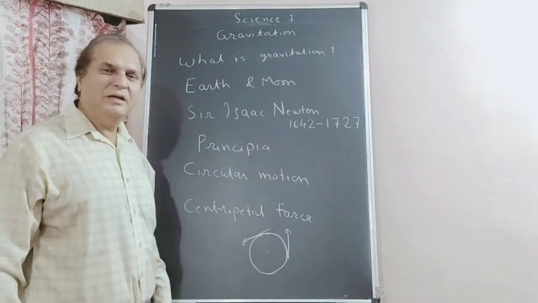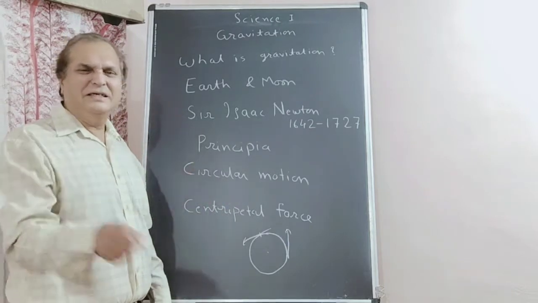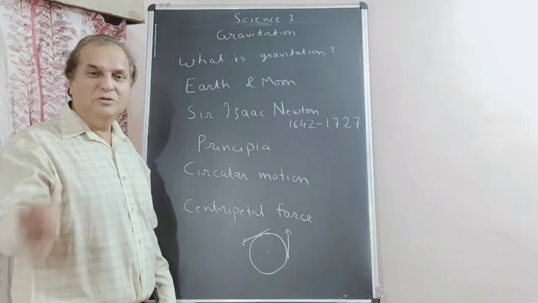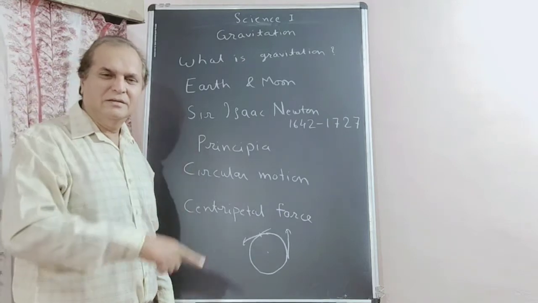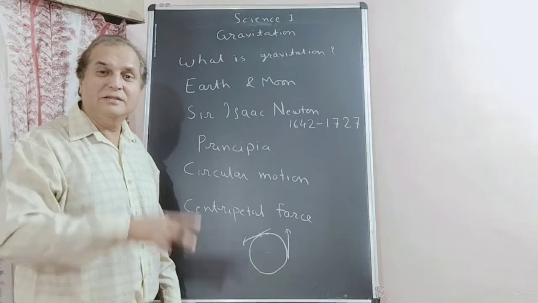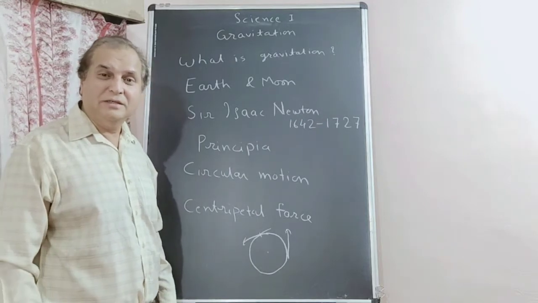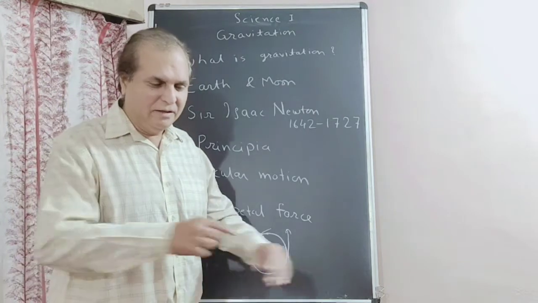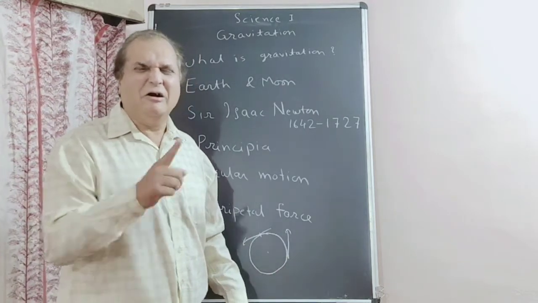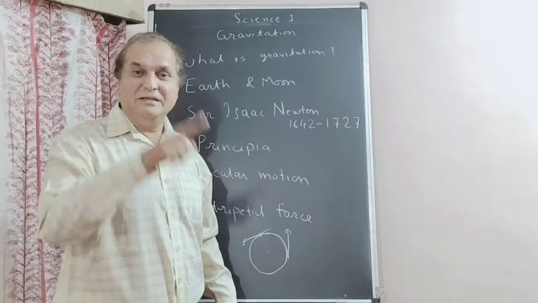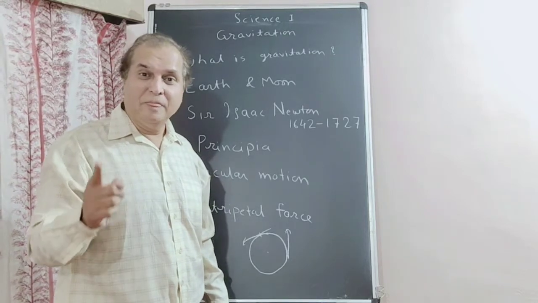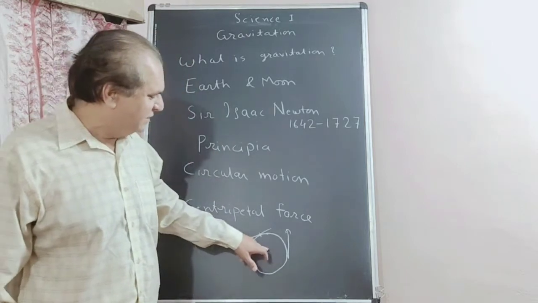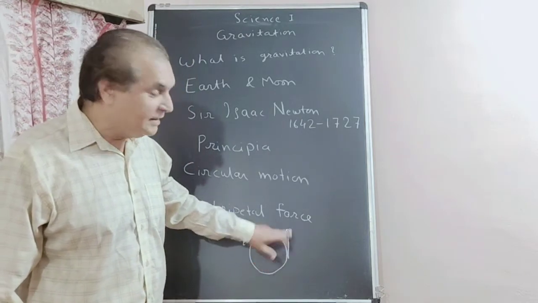What is circular motion? Motion in a circle is called circular motion. The Moon revolves around the earth. Earth revolves around the sun. Circular motion. You must also have played with circular motion. Take a string, tie a bob, revolve. In circular motion, if the string breaks, where does the bob go? If the string breaks here, it goes in the tangential direction,